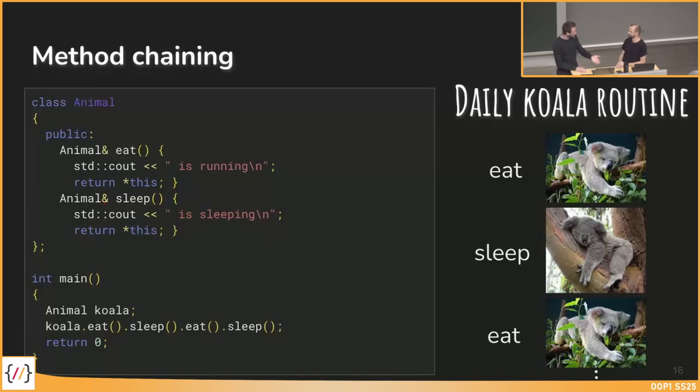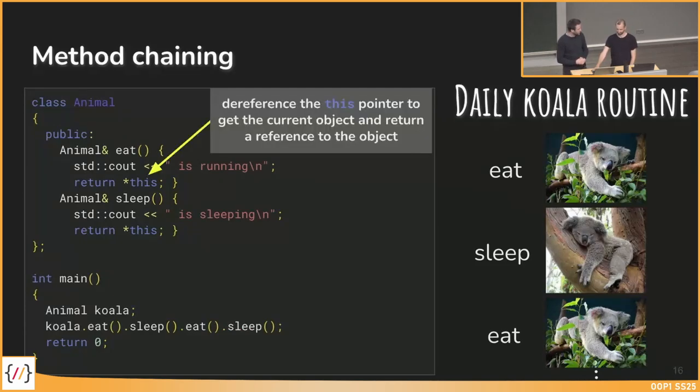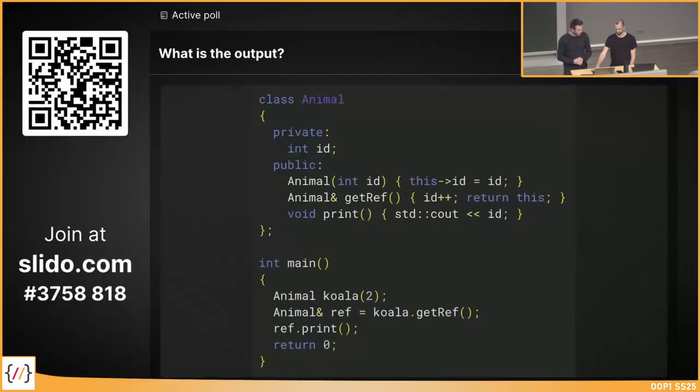And this is something we do not want here because after calling eat, we want to call sleep on the same object, and not on a copy. You're right, that's true. To make sure that we always work on the one same object. That makes sense. That's why we need the reference to the same one.